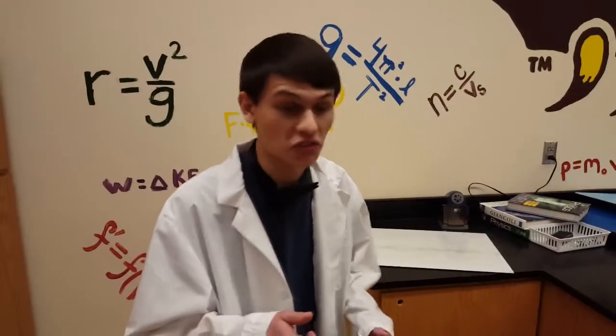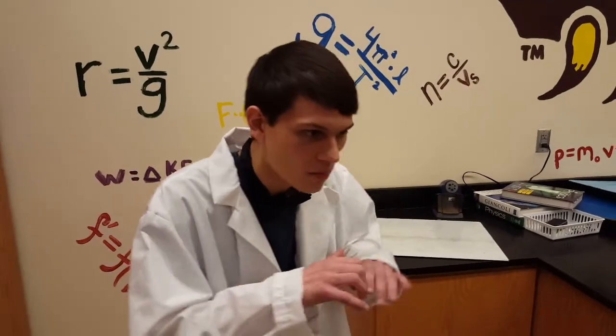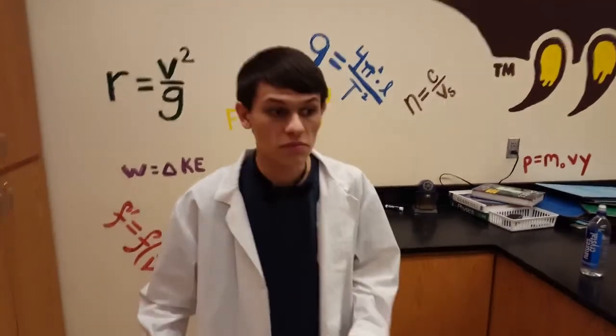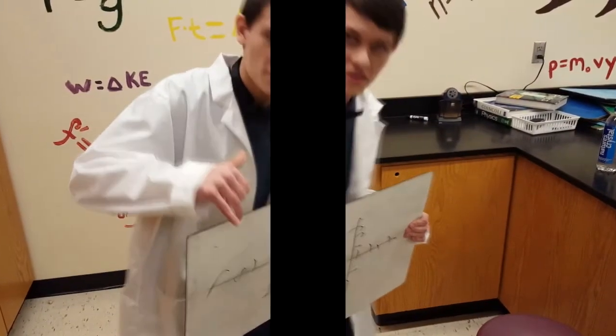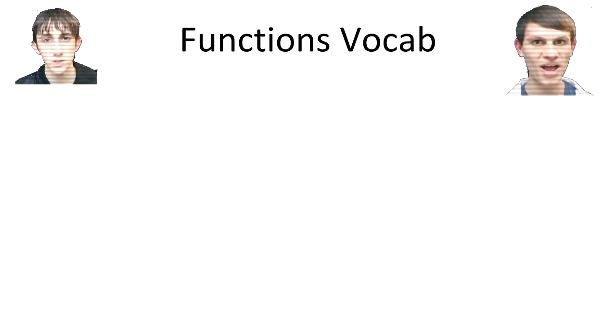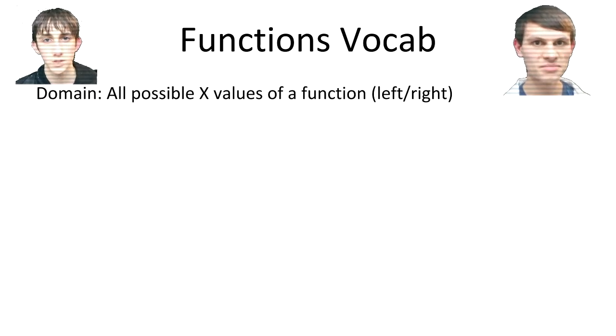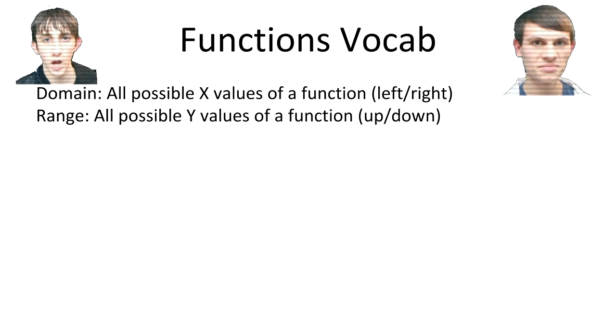Not so fast, Slick. You're on my plane of mathematics now. To use the missile, you'll have to graph a few things for me. First, let's have you refresh my memory on those vocab terms. The domain is all the possible x values in a function. The range are all the possible y values in a function. Good, good. Now what about the x-intercepts and the y-intercepts?